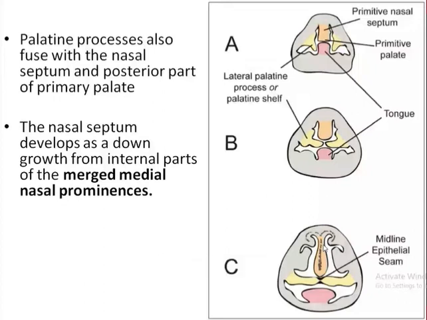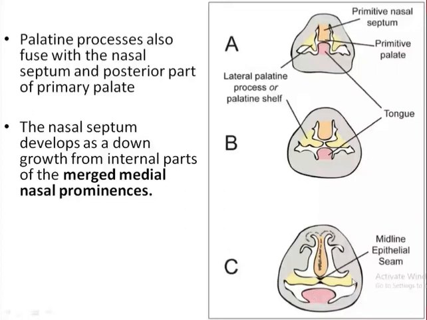So the internal part of the medial nasal prominence gives rise to the nasal septum, which is descending downward. The lower end of the nasal septum also fuses with the two palatal shelves in the midline, resulting in completion of the right and left nasal cavity as well as separation of the nasal cavity from the oral cavity. So this is how the nasal cavity and oral cavity are formed: superiorly the nasal cavity, inferiorly the oral cavity, separated by the hard as well as soft palate. So this is how the palate is formed.